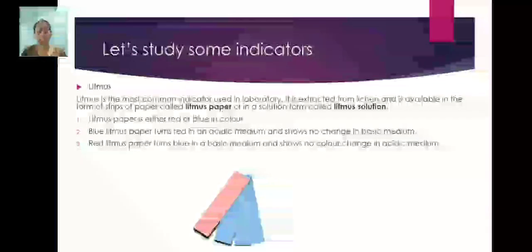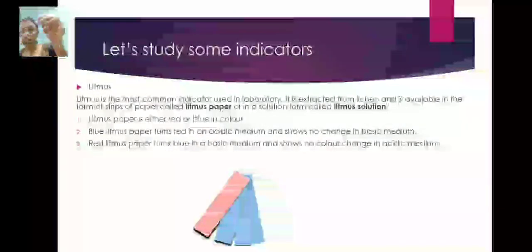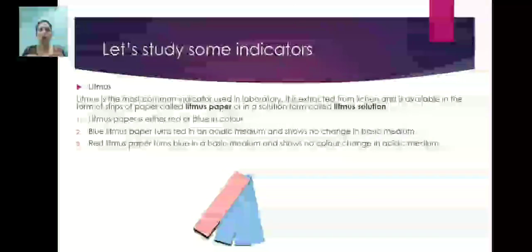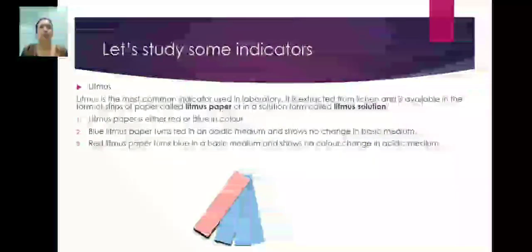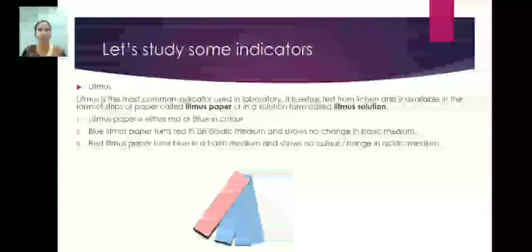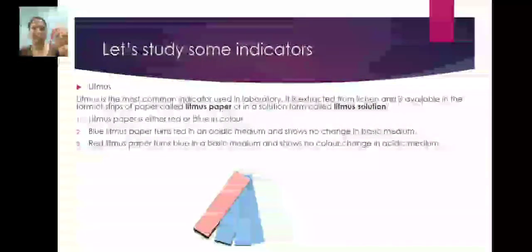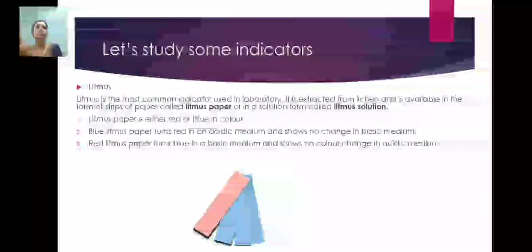Litmus paper is either red or blue in color. Blue litmus paper turns red in acidic medium, and red litmus paper turns blue in basic medium.